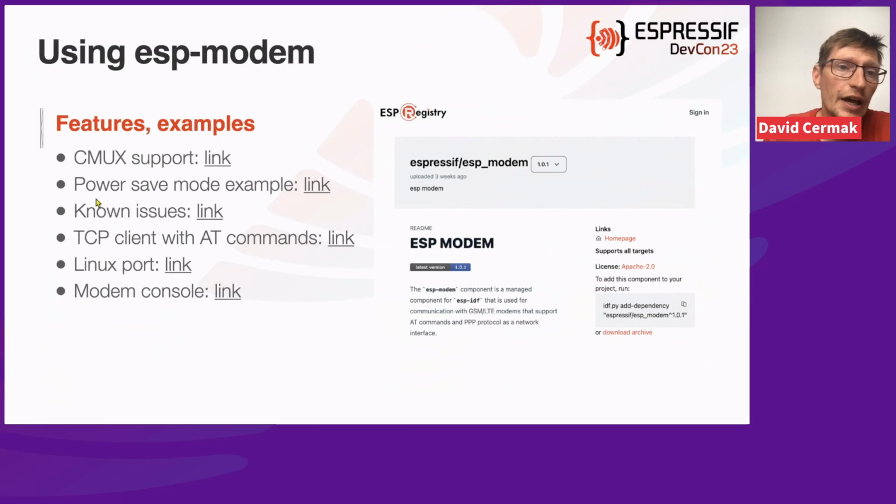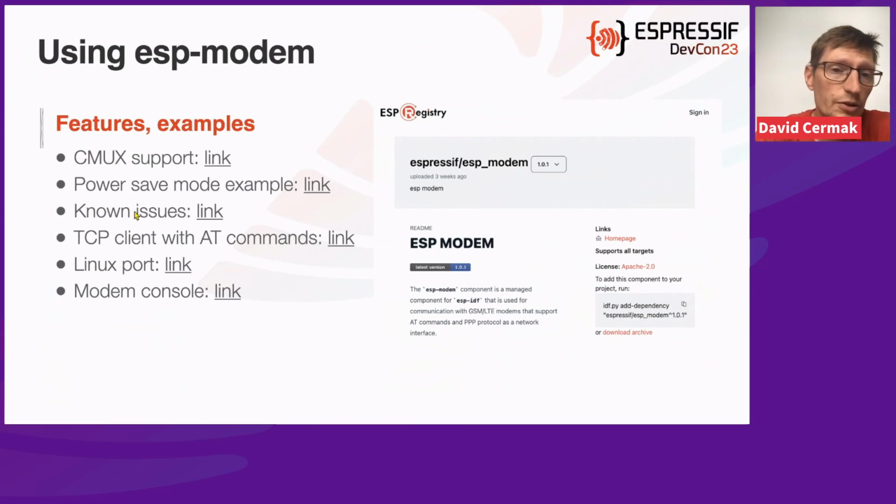Here is a link. Known issues is a very interesting and important section of our documentation, because it basically lists all the possible violations of the protocols of some devices that we came across. And I was talking about that during the CMUX part of my talk, that some devices might deviate from the protocol a little bit.